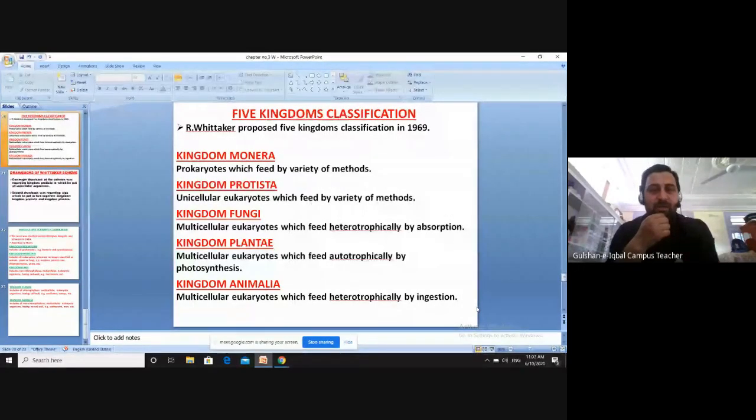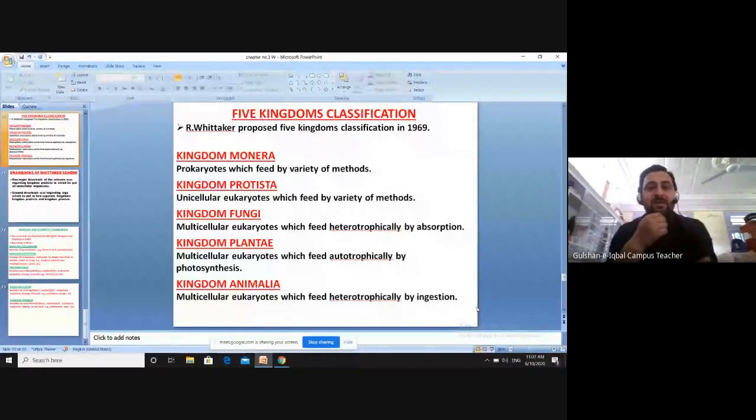They were multicellular and they were eukaryotes. Eukaryotes again mean that they have a true nucleus in their cells, and they feed heterotrophically by absorption. Heterotrophic nutrition is a kind of feeding in which the organism cannot make its own food and is dependent on others.